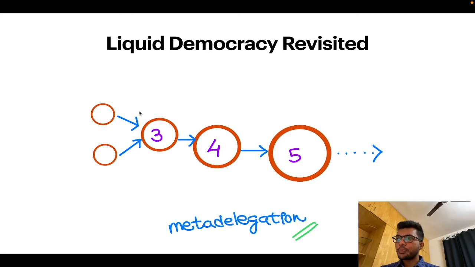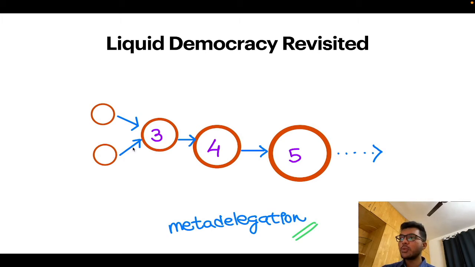We also saw that at any given point, every voter had a choice to recall his or her delegation. Once delegated, he's perfectly allowed to recall his delegation, and that can happen because maybe the voter is not happy with the way the election is going, or maybe the voter is not happy with the way his or her vote got delegated. So for that reason, he can choose to recall his delegation.